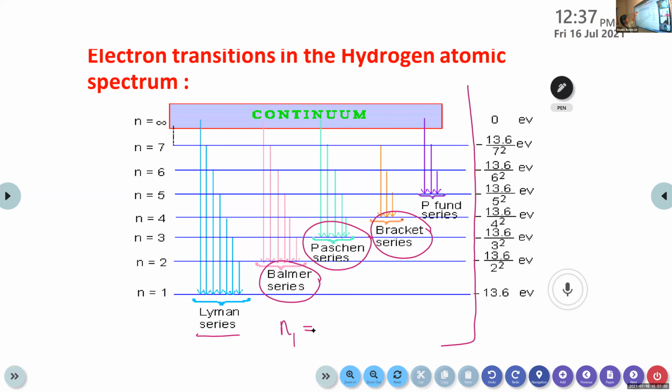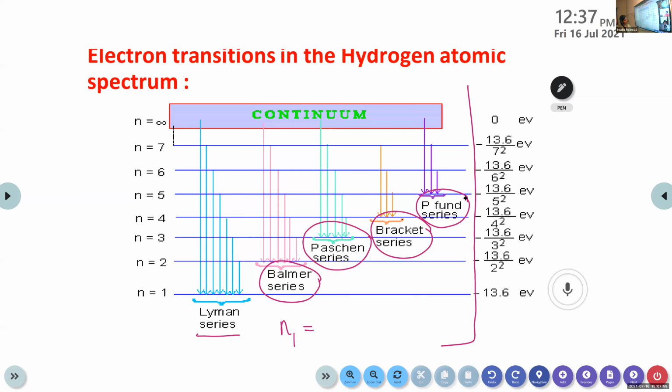But the value of n2 will vary, because they can come back from different excited states, from infinity to n1 plus 1. That's it. Is this clear now? These are the different types of series, and they appear in different spectral regions depending upon the frequency of electromagnetic radiation. Lyman belongs to the UV region, then Balmer is visible, then the other three belong to the same infrared region.